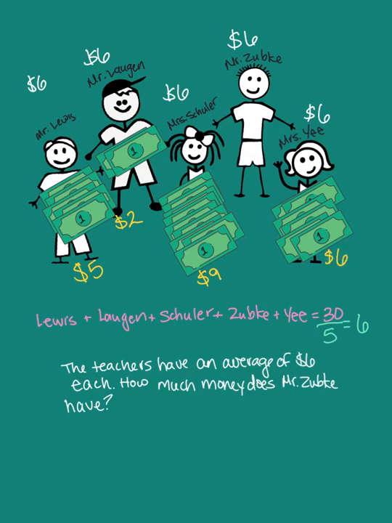So what does it add up to so far? Right now it adds up to $22. So that means $22 plus whatever Mr. Zubke has has to equal $30. So that way, again, when I divide it by 5 people, I'll get that average of $6 each. So if it has to add up to 30, then what does Mr. Zubke have to have? Mr. Zubke has to have $8.